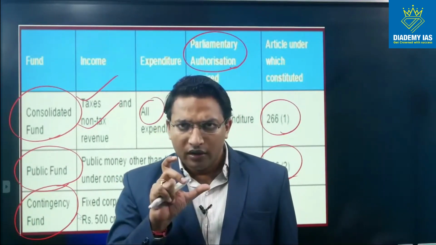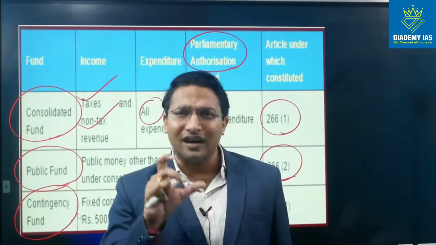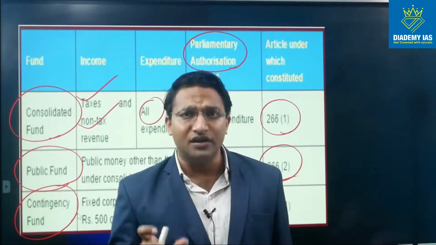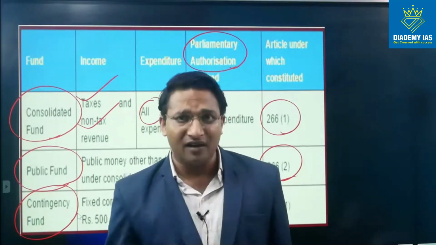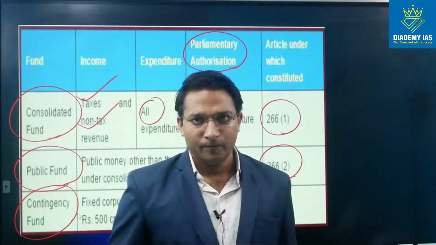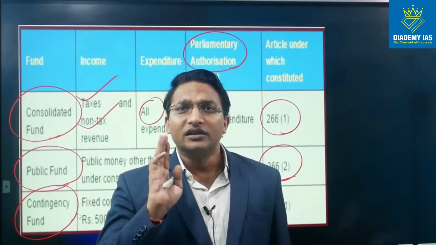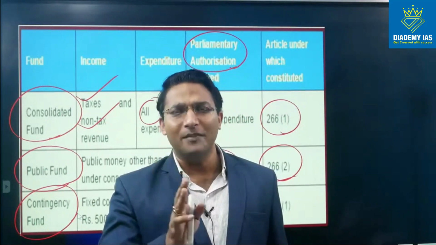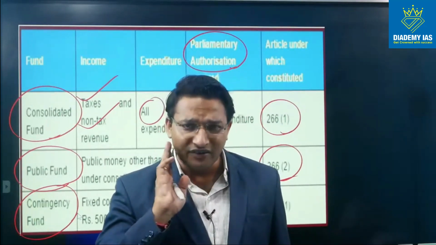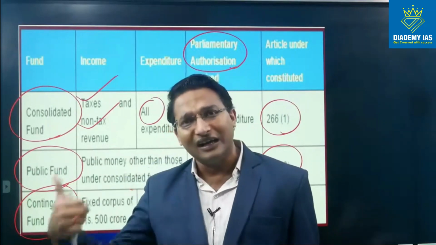So this is the emergency situation, this is the contingency time, the parliament is not sitting, parliament approval cannot be taken, but money has to be spent. So these kinds of requirements are fulfilled from the Contingency Fund.